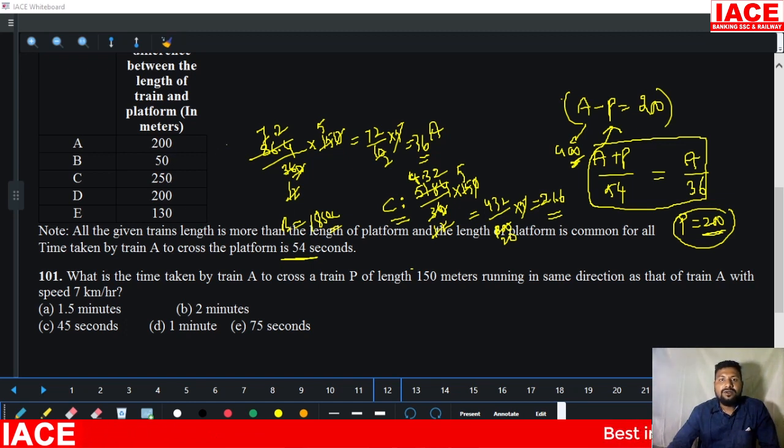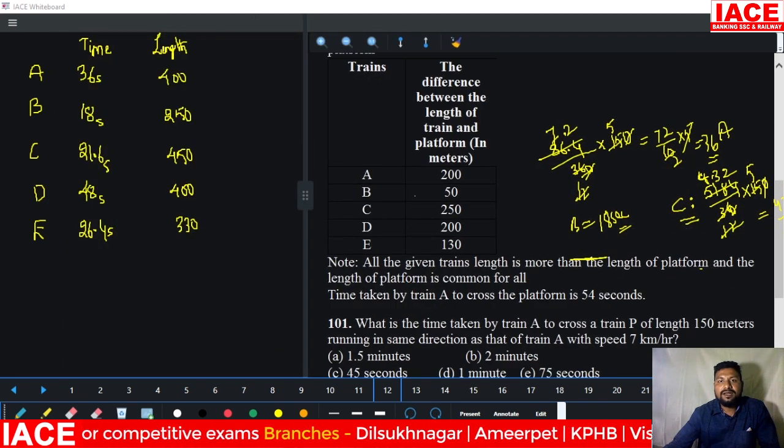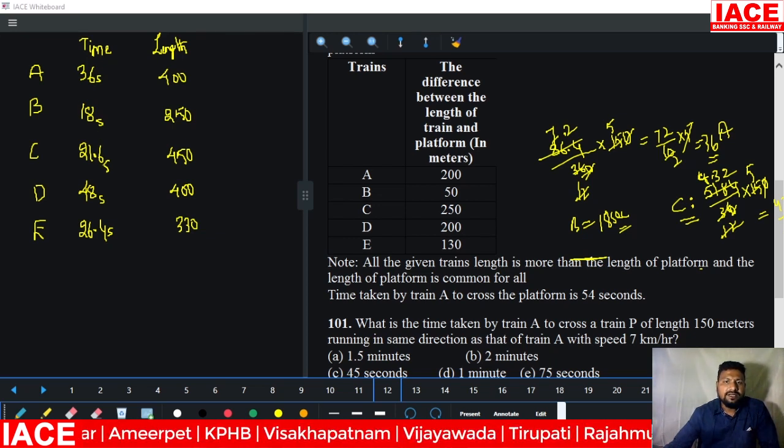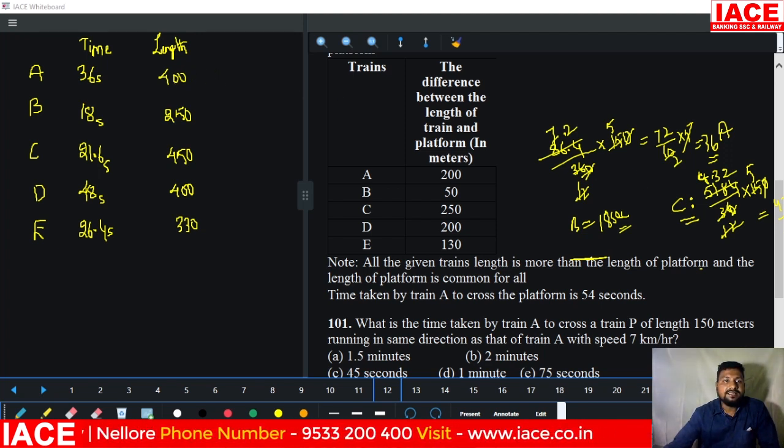And already I told you how to write the timings. Okay, timings and lengths. For the timings and lengths purpose, already I made a table. The table we have to look at here. This is the table. Okay, already I told you how to calculate for ABC timings. It is 36 seconds, 18 seconds, 21.6 seconds. You can solve for the D, E also. You will get 48 and 26.4 seconds. And lengths, already I told you how to calculate. This is the length of trains, 400, 250.